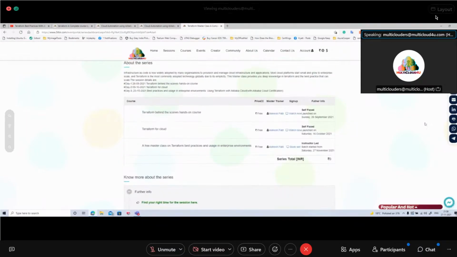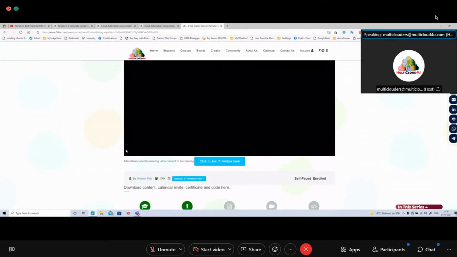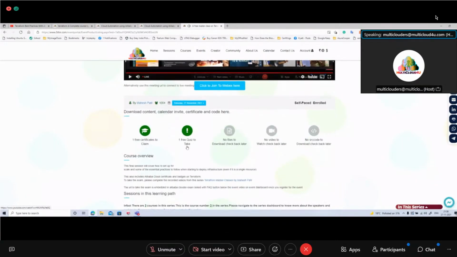Let me take this chat window here. So this is the first one, second one, and this one is the last one, where you will also get some description. And then if you go to book slot, you will see it will automatically convert into watch now once the recording is there. Currently there is streaming here, and here you see there is one free certificate to claim. I will share the code for the certificate with you.